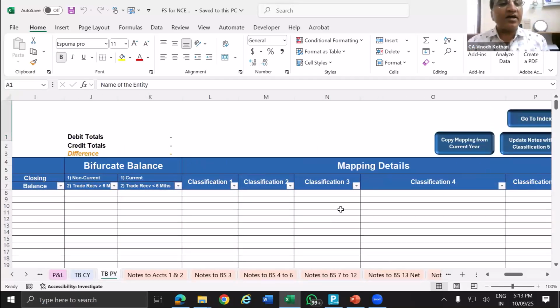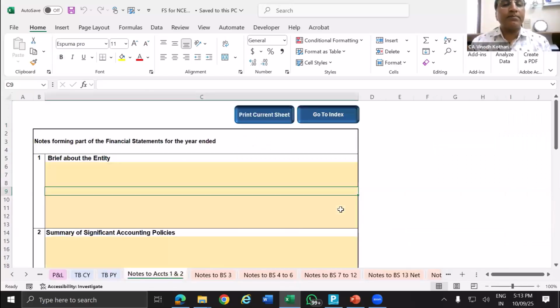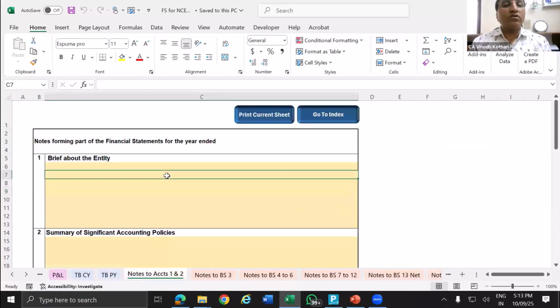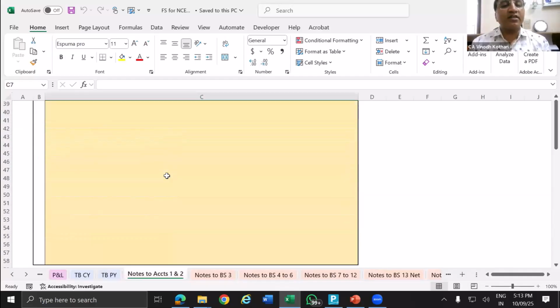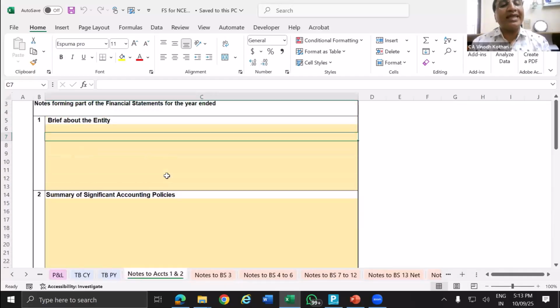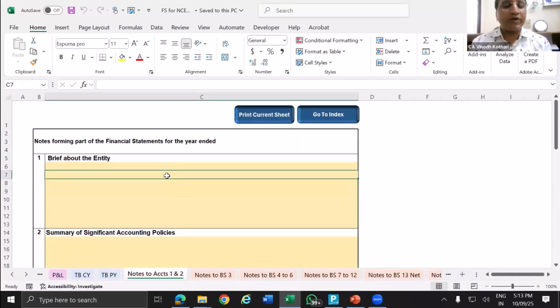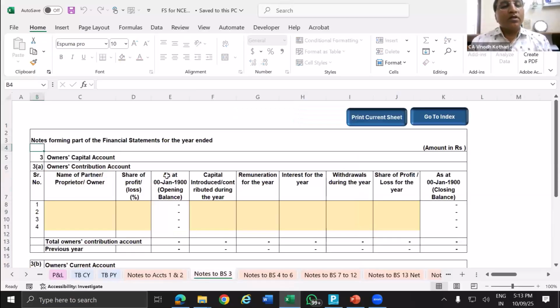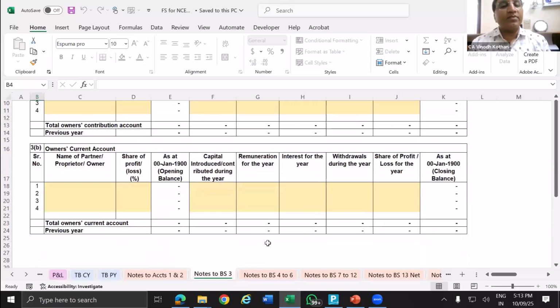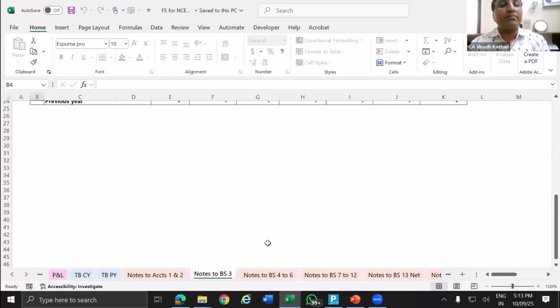Same way, previous year data depends on the import, which we are going to understand. Then notes of accounts, you can provide the details here. Yellow color means you can provide any details you want. Again, here is the capital account, partners' capital account, providing the breakup. Yellow color is there because the capital account you have to provide manually.